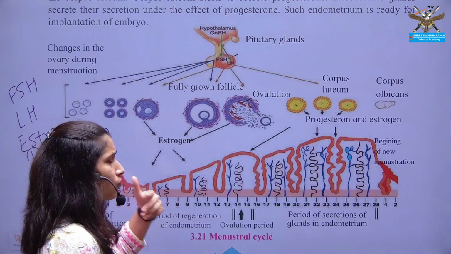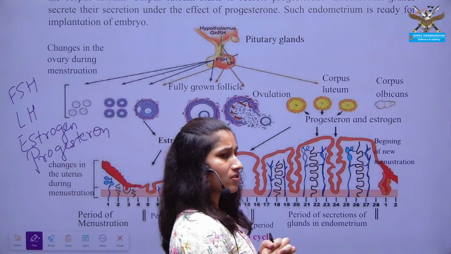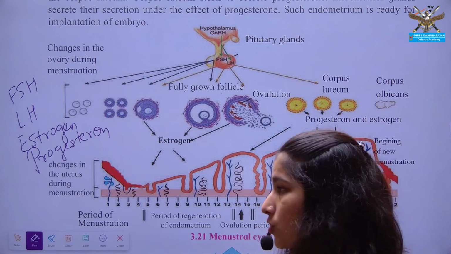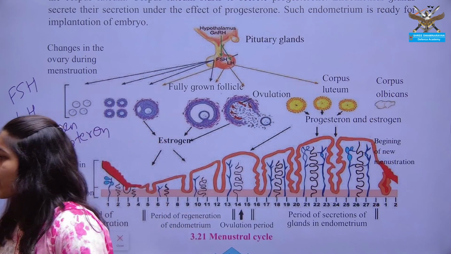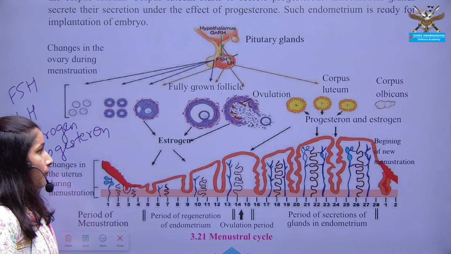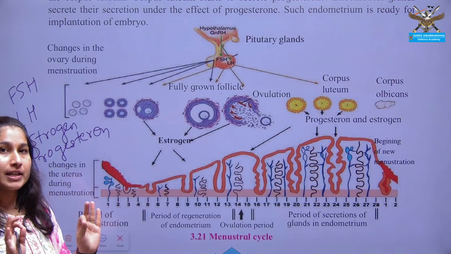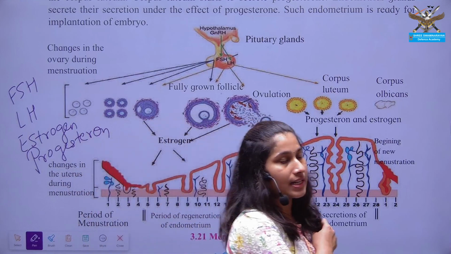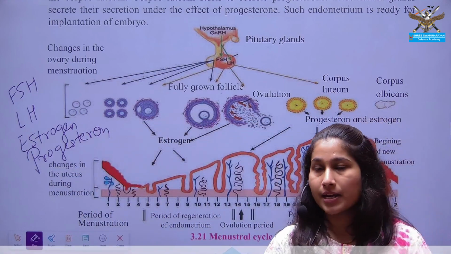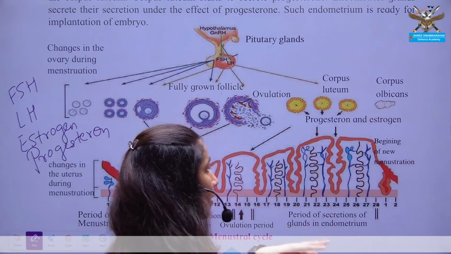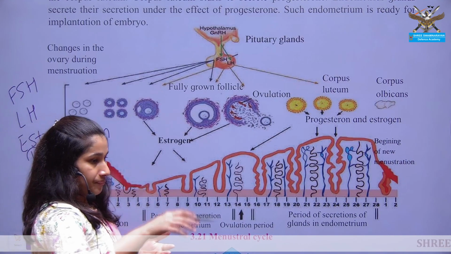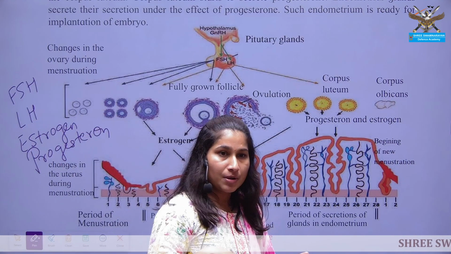But why should menstruation happen in females? This process of menstruation occurs for the discarding of the unfertilized egg. Why should this unfertilized egg be discarded from the body? The endometrial lining, which is formed each and every month, should be discarded.